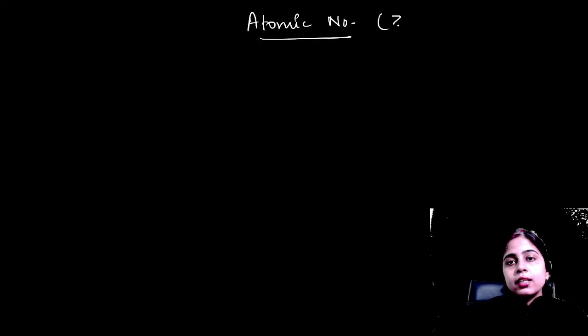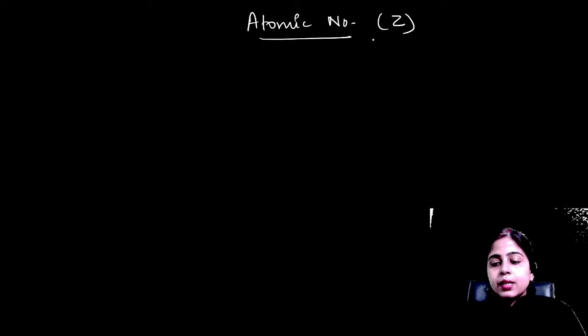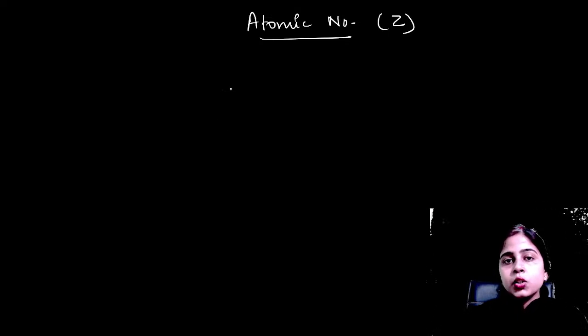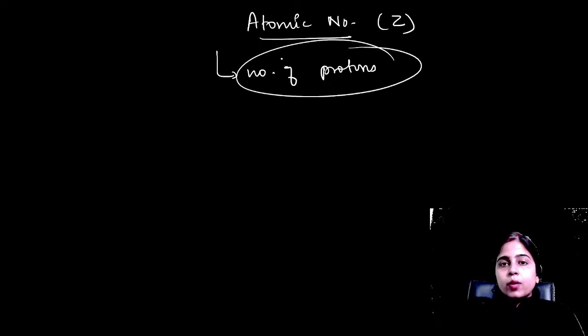So what is atomic number? Atomic number is represented by the symbol Z. Atomic number is nothing but the number of protons found inside the nucleus. The number of protons in any atom is its atomic number. Why are we not calling it the number of electrons?